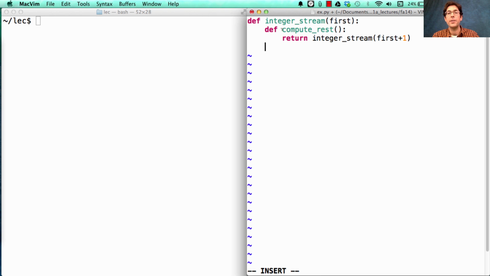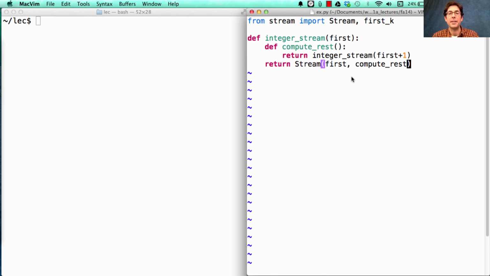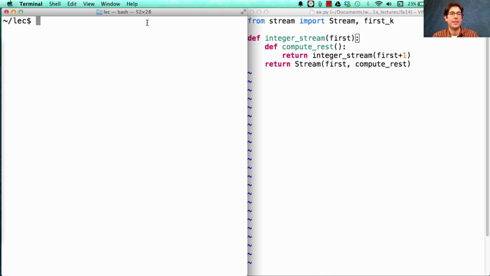Now that we have this function which computes the rest of the stream, we can build the stream from its first element and the function that computes the rest. Now to finish our implementation, we just need to import the stream class itself and a function called firstk. Firstk prints out the first k elements of a stream as a list.